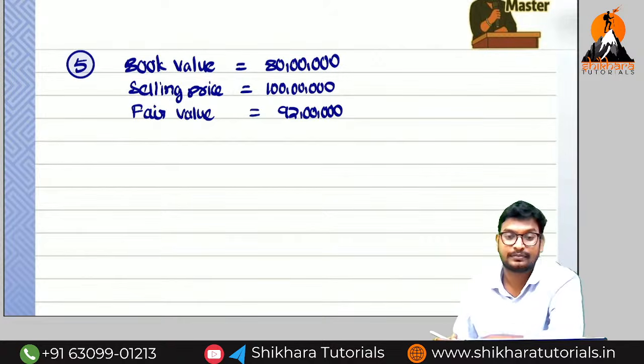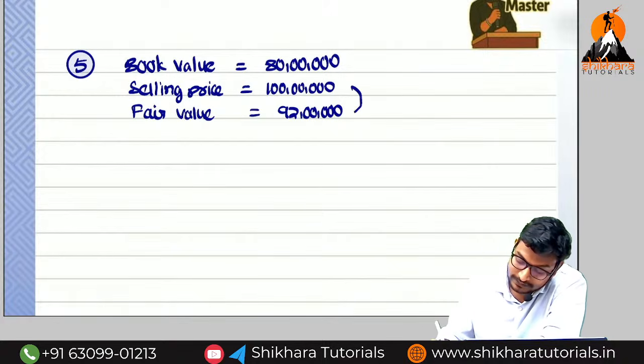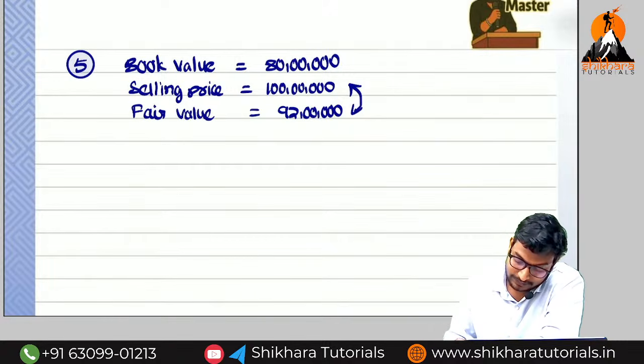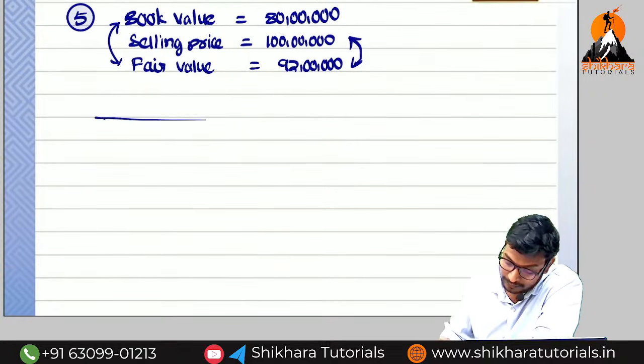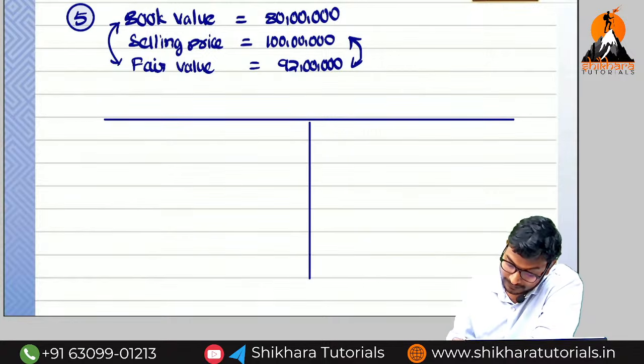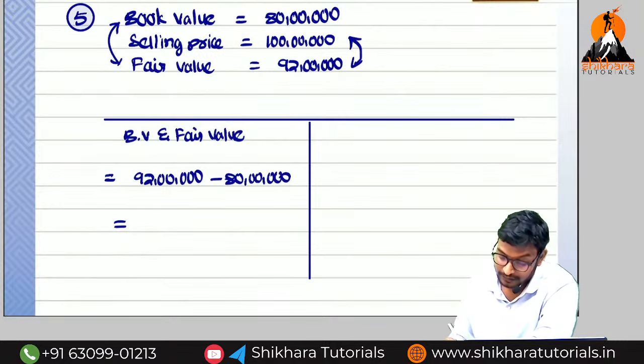Sir, now this is the last case. Yes or no? Last case means case number 3. Okay? What are they selling? Selling at more than fair value. The difference between these two, what we need to do? Immediately amortize. So we have to see the two differences. The difference between book value and fair value is equal to how much? 92 lakhs minus 80 lakhs. Gain or loss first?